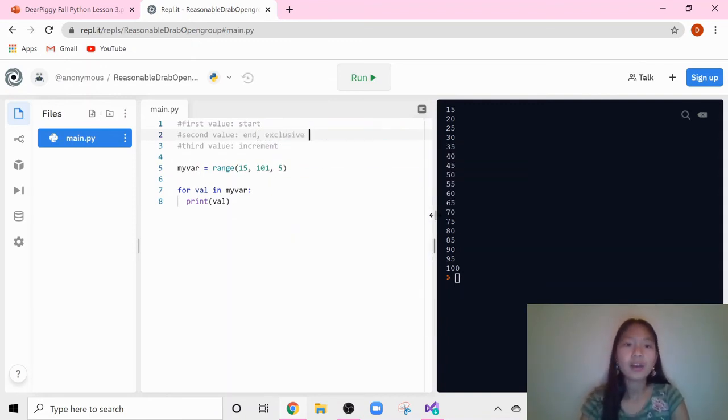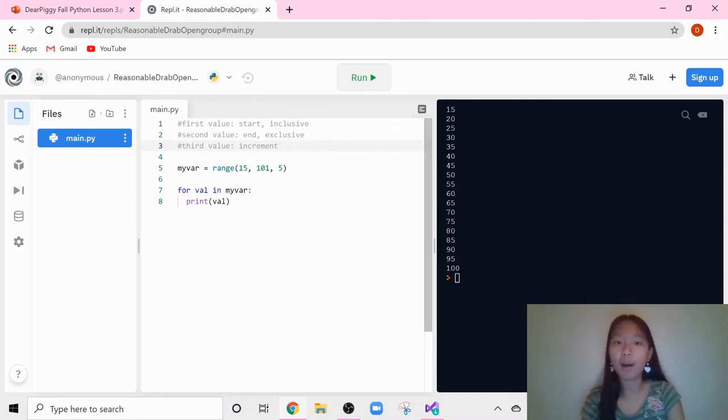Let's go over this one more time. The first value is where you start, and it's inclusive. The second value is where you end. It is exclusive. It is not going to be included. And the third value is how much you want to increment or how much you want to go up by.